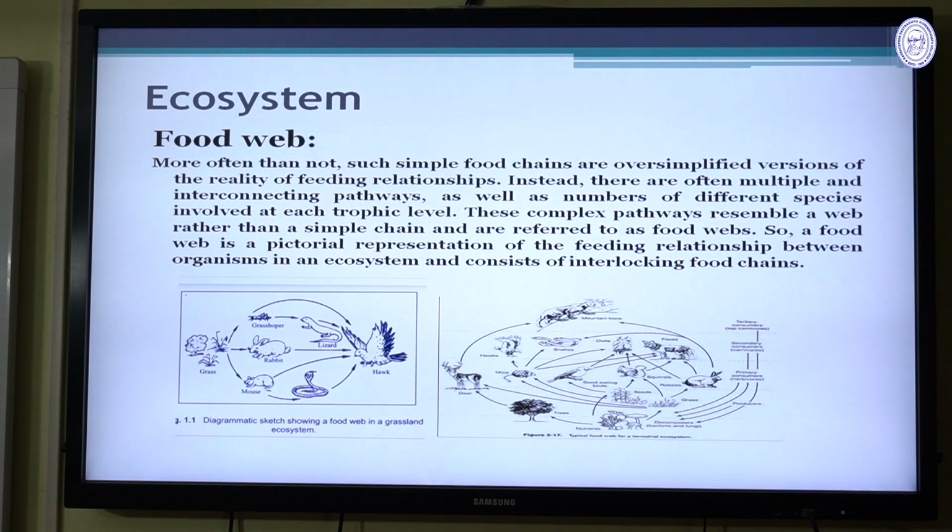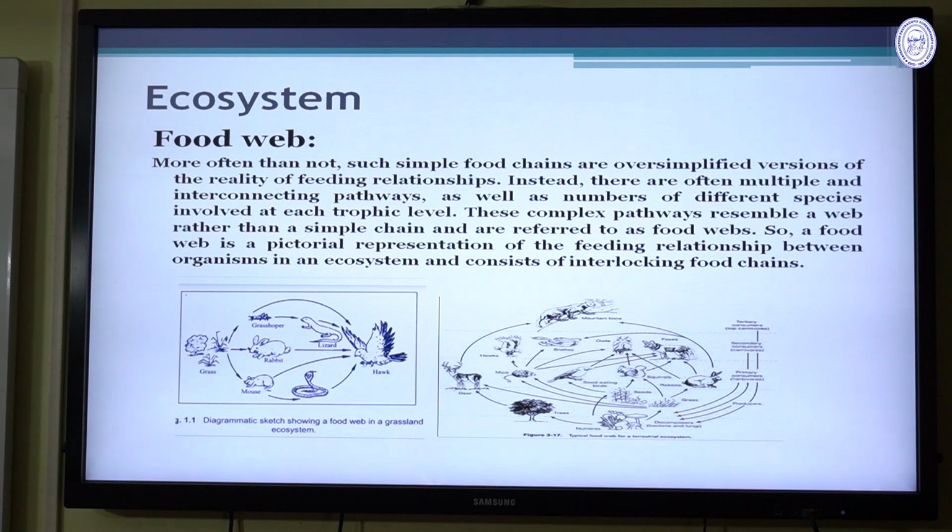And then it is a food web, and food web is related to the food chain. Different kinds of food chains are ultimately joined together to form a food web, that is the net-like structure. More often than not, the simple food chains are oversimplified versions of the relatively complex feeding relationships.